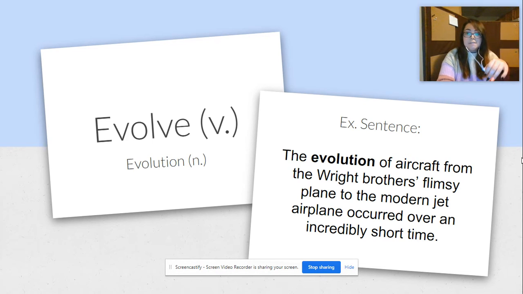Our next word is evolve, and it is a verb. Now, if we change the suffix to be evolution, that changes it to a noun, and it's going to change its meaning just a little bit. Our example sentence is, the evolution of aircraft from the Wright brothers' flimsy plane to the modern jet airplane occurred over an incredibly short time.